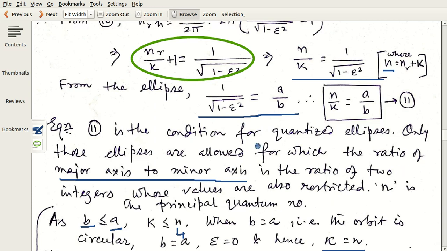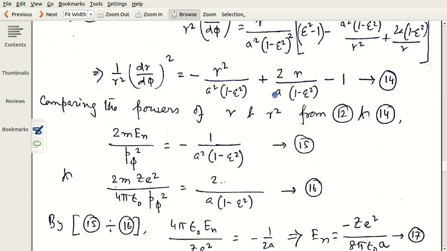And as we know that B depends on eccentricity, from this equation again we know that B depends on eccentricity. Eccentricity depends on k. You keep your n fixed and change your k value. So this eccentricity E will change, and then B will change, but A will not change. Now you come back here.